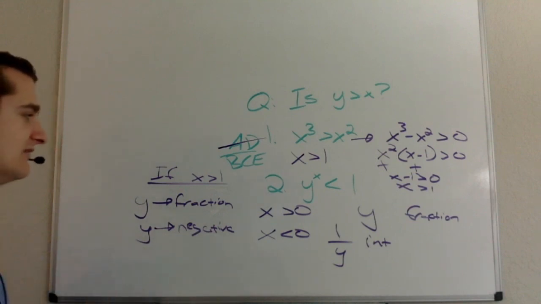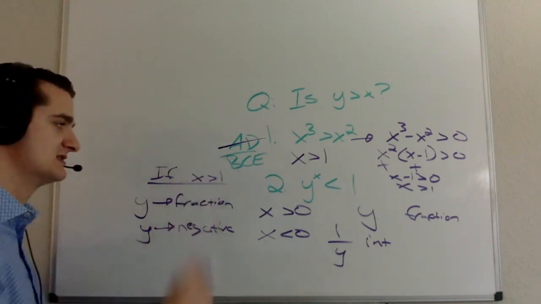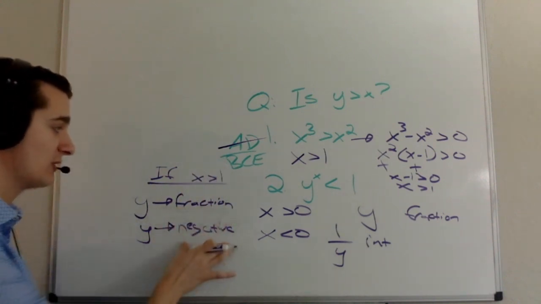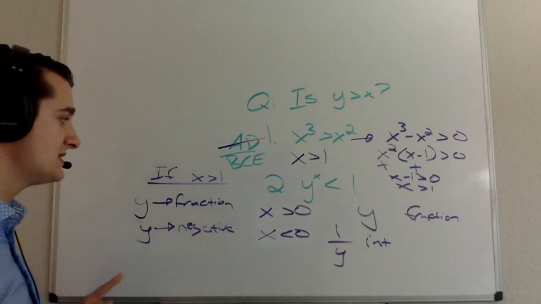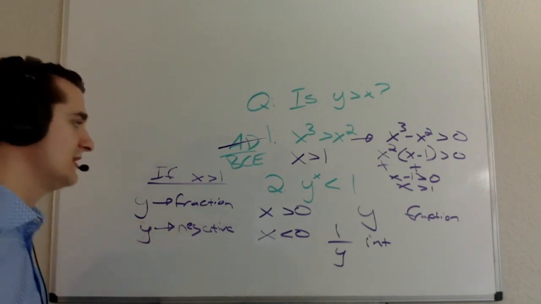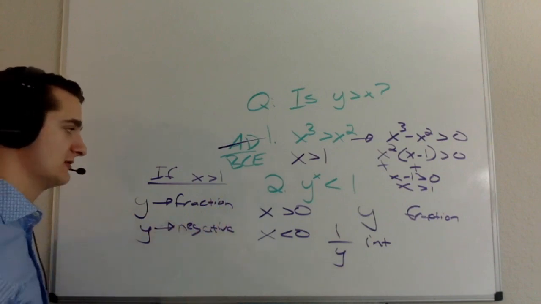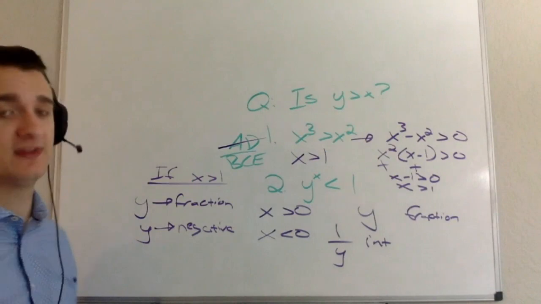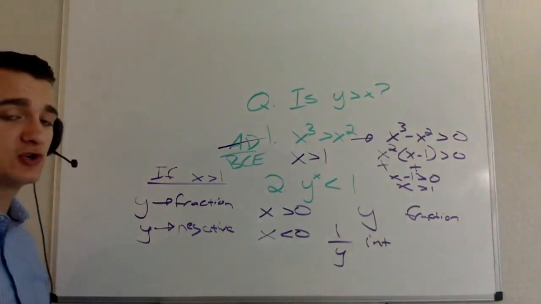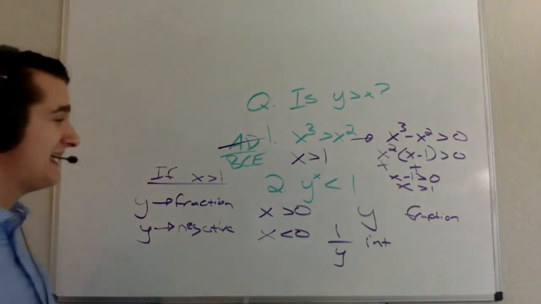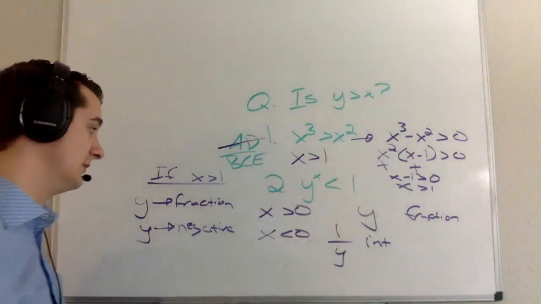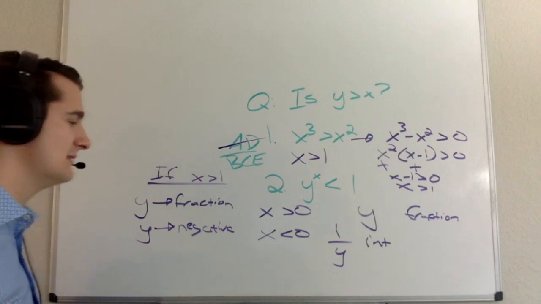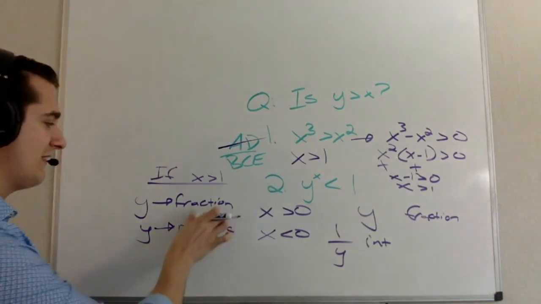Doesn't mean y has to be negative. If x is 2, it can't be a negative. But y could be one of 2 things. It could either be a fraction or it could be a negative. But what I notice is that there is no possible situation where y is also greater than 1. Because if y is greater than 1 and I raise it to another power greater than 1, then that is just going to increase y. And I can't increase y because I want y to the x to be less than 1. So with that combination of algebra and some logic, I'm able to deduce that y is either a fraction or a negative.